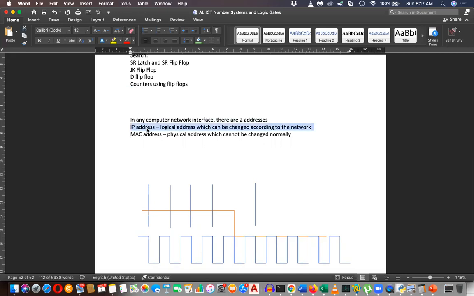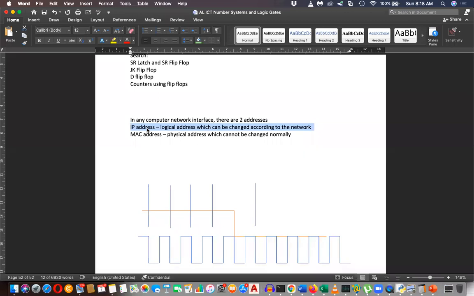That can be changed according to the network. Or if you have a big land and divide it into two parts and sell one part, your address becomes number 10A Church Road and the next is number 10B Church Road. Likewise, the address can be changed.